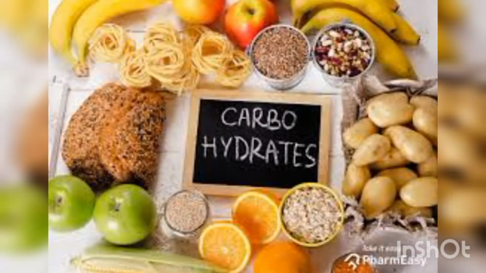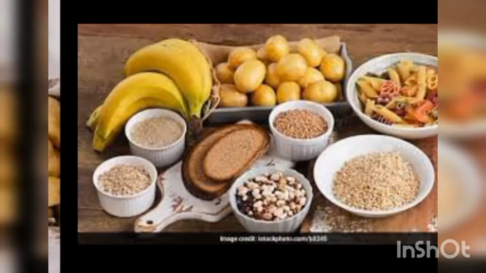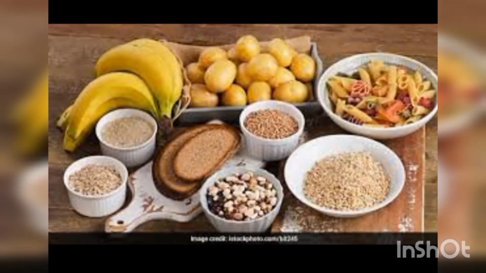First one, carbohydrates. Have you heard the term carbohydrate? Yes, the foods that we eat daily, such as rice, wheat, ripe fruits, honey, sugar and potato, are some of the food items rich in carbohydrates. So what is the use of carbohydrates? When you consume carbohydrates, they are the main source of energy for our body. So these are the food items that consist of carbohydrates.